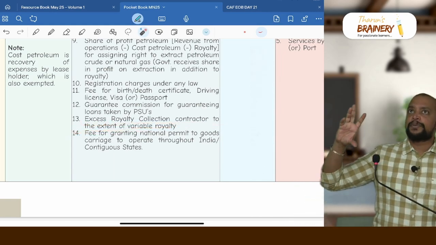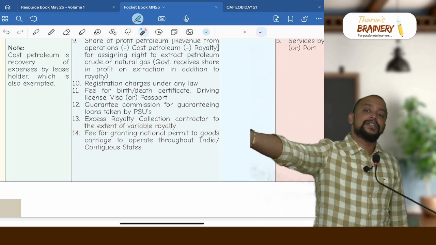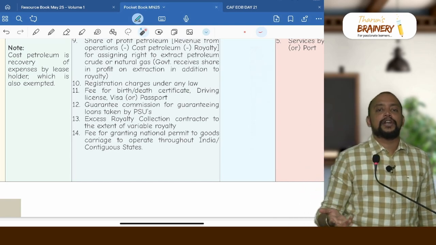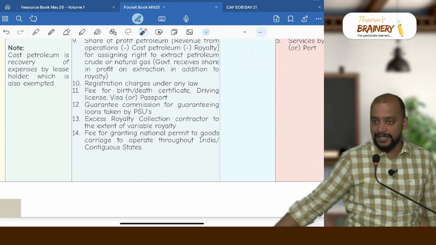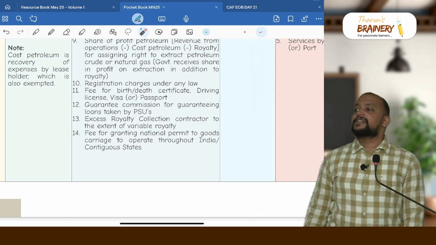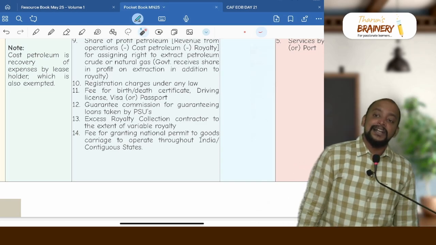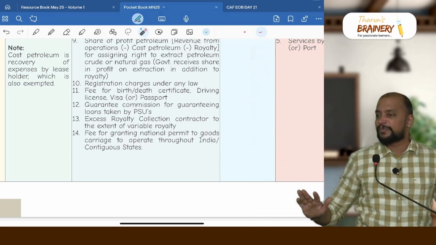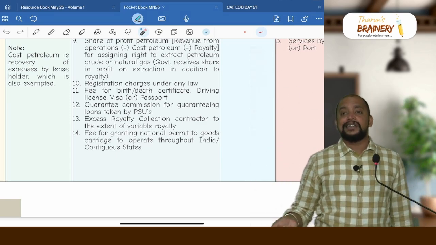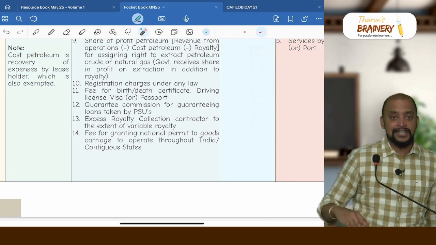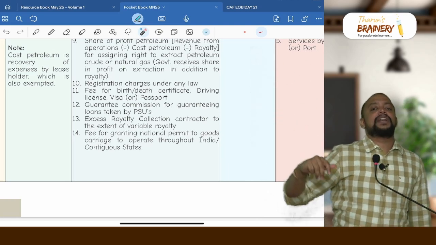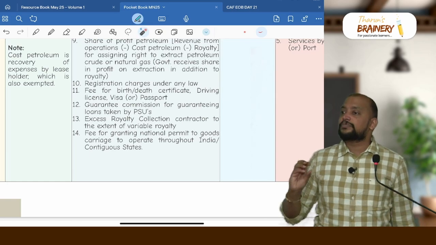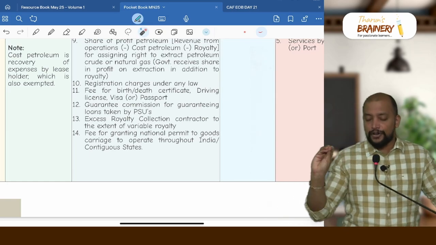Government will appoint one person as excess royalty collection contractor to receive the variable royalty and pay the fixed royalty. To the extent of variable royalty, they are not required to pay GST because anyhow the leaseholder will pay GST. For example, if the variable royalty is 60 lakhs and the fixed royalty is 50 lakhs, then already on 60 lakhs the leaseholder has paid GST, so ERCC is not required to pay any GST. If the variable royalty is 40 lakhs and the fixed royalty is 50 lakhs, then the leaseholder will pay GST only on 40 lakhs, so ERCC has to pay GST on the difference of 10 lakhs, which means ERCC is exempted only to the extent of variable royalty.